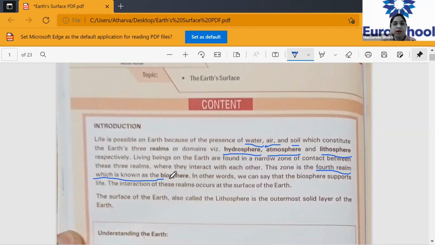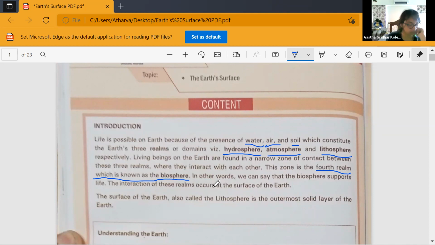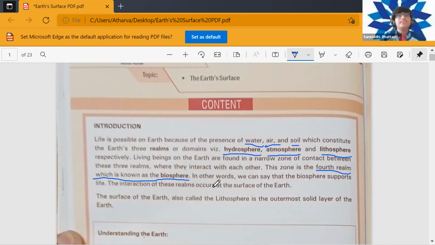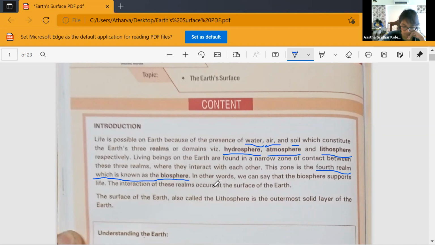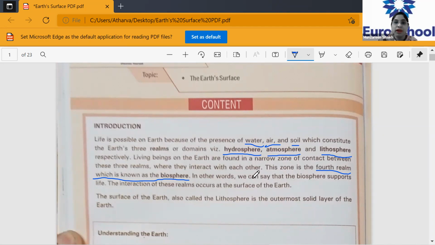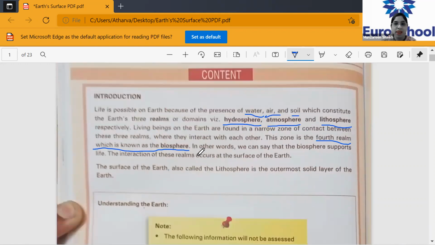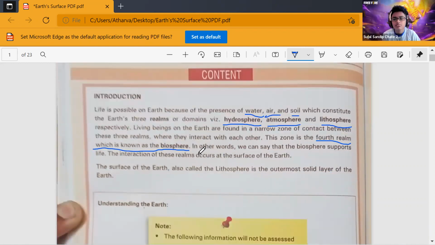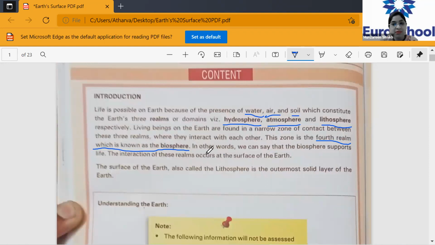Now, we had started this even in the chapter on atmosphere earlier, right? All these three components combine together to form another zone, that is the biosphere. You remember we've done it in atmosphere also. So in other words, we can say that the biosphere supports life. Do you all agree? Biosphere means it supports life.